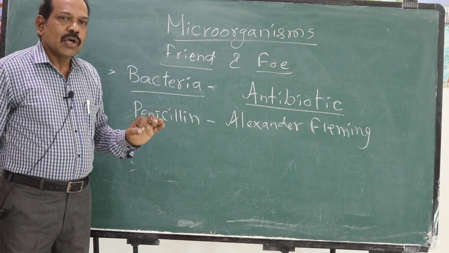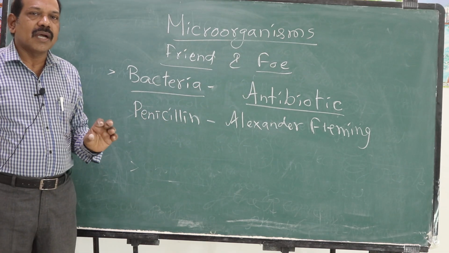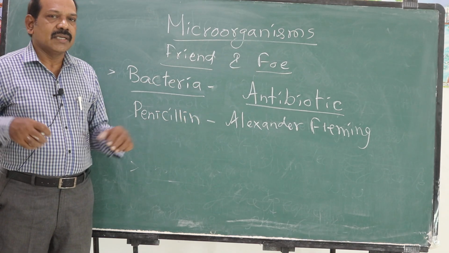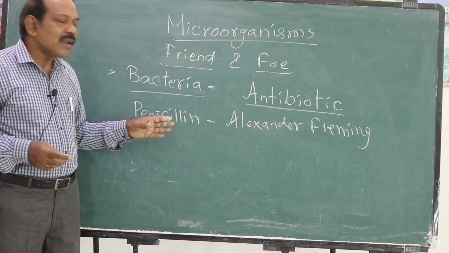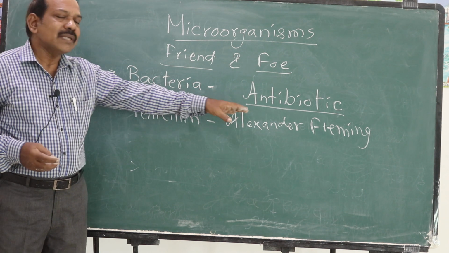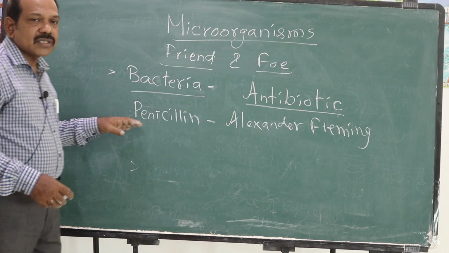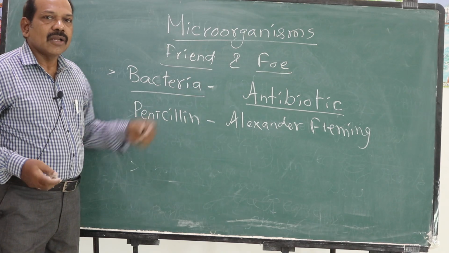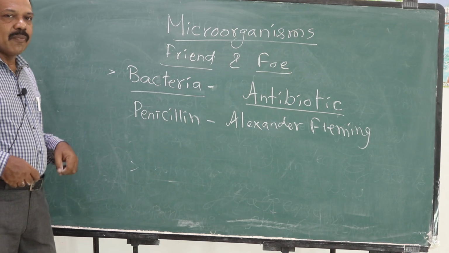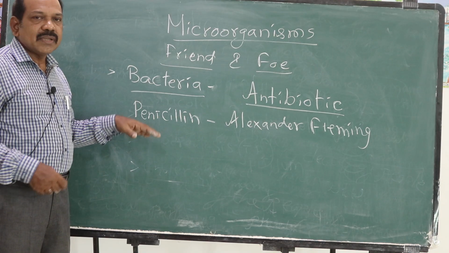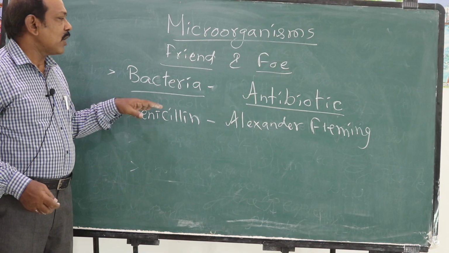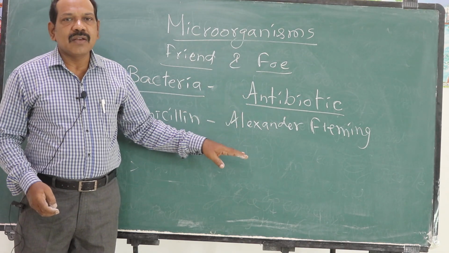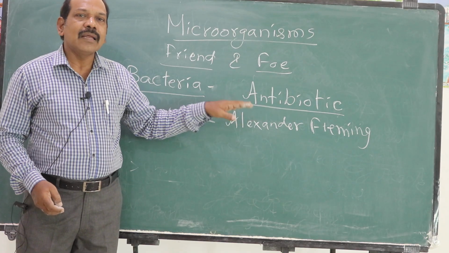But the best thing is to prevent these diseases by taking simple precautions. If we take precautions about our health, and avoid the conditions which cause infections or diseases, we need not use antibiotics. Moreover, if we use antibiotics, that will have negative effects on our body also. Any medicine which is used to kill the microorganism or pathogen also damages our body cells. So it is better to avoid medicines. But when it is compulsory, when we are already infected by a bacterium, we have to use antibiotics, which are medicines used to treat bacterial infections, which kill the bacteria or inhibit the growth of bacteria.